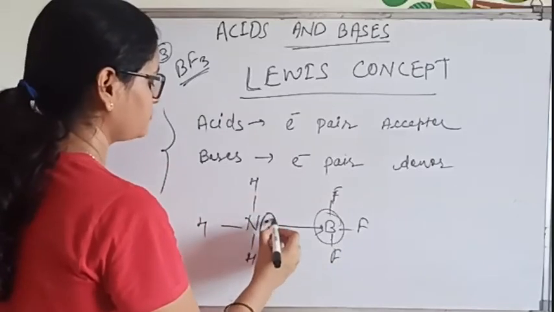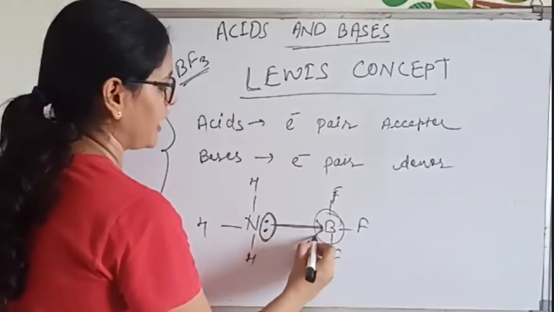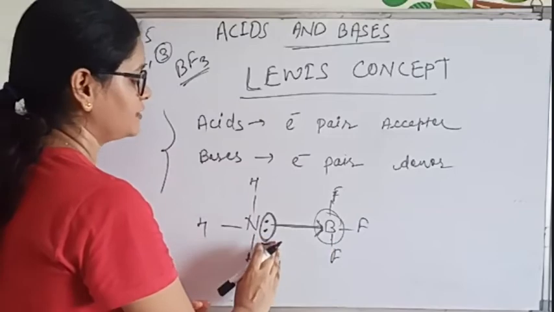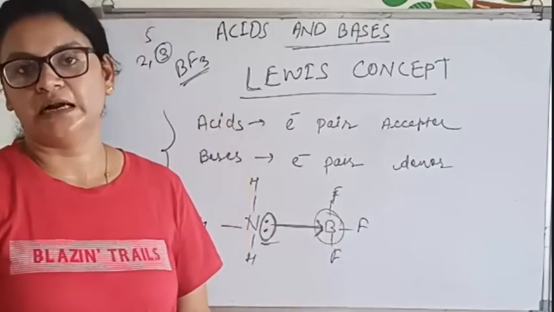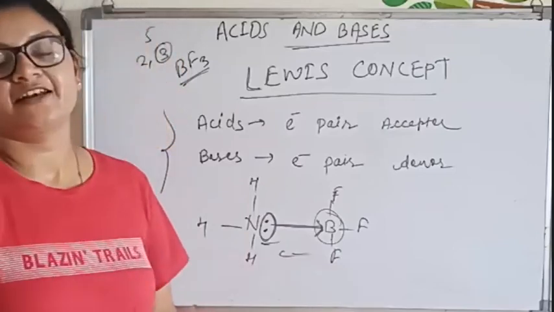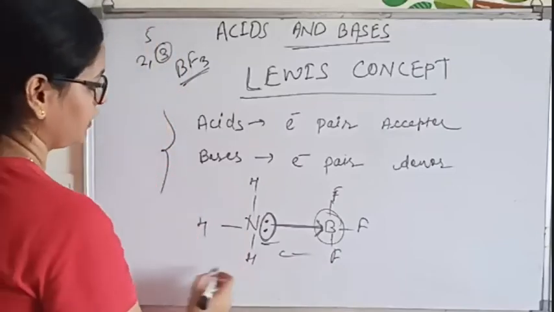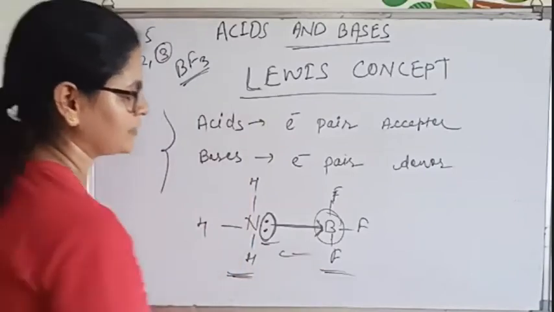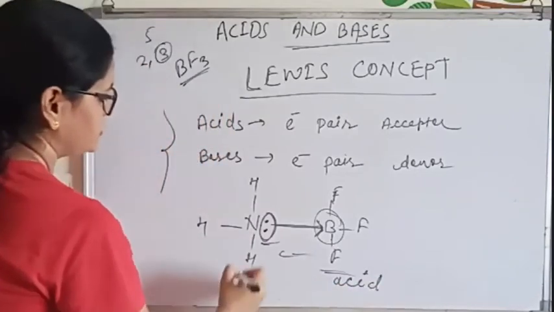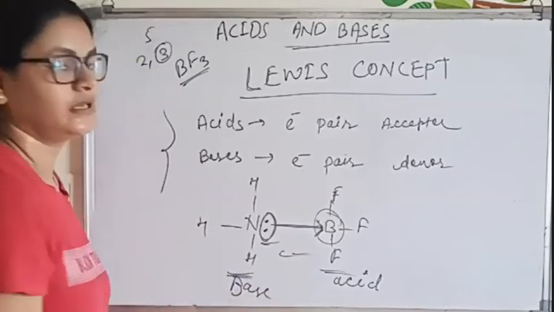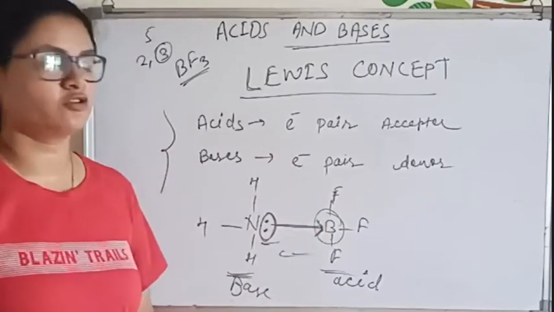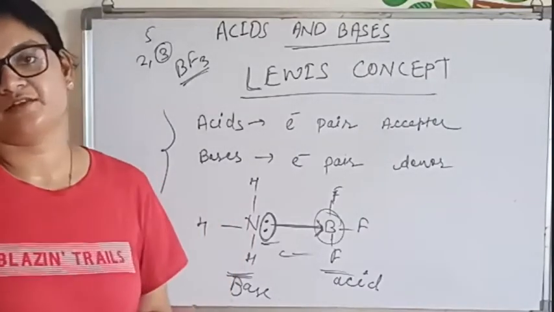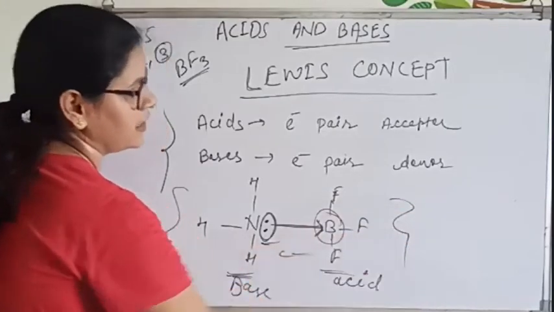Now we show this bond with an arrow. By seeing the arrow, we understand that these two electrons are being given to boron. This type of bond is known as a dative bond or coordinate bond. According to this concept, BF3 will be an acid and NH3 will be a base, because BF3 is accepting a lone pair of electrons and NH3 is donating a lone pair of electrons. So this is base and this is acid.